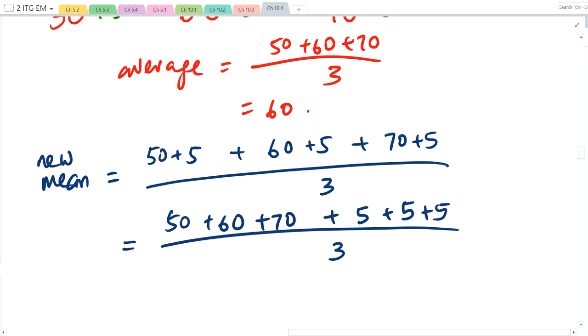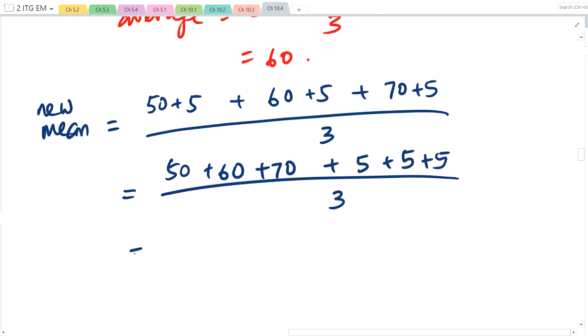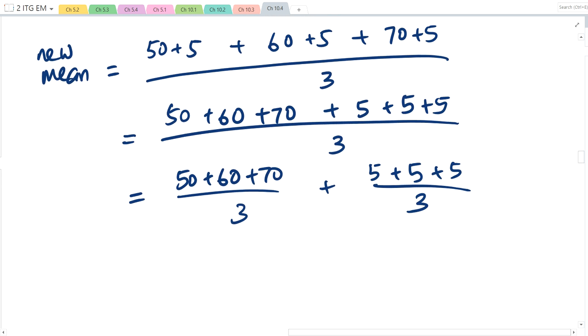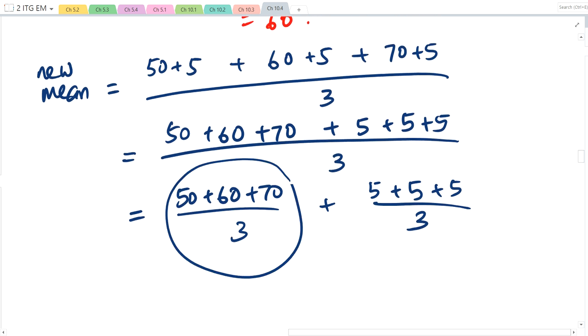Agree? Then can I split this up to become 50 plus 60 plus 70 divided by 3 plus 5 plus 5 plus 5 divided by 3? Are they the same thing? Can, because same denominator, we just add, right?